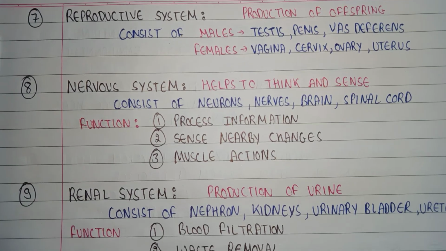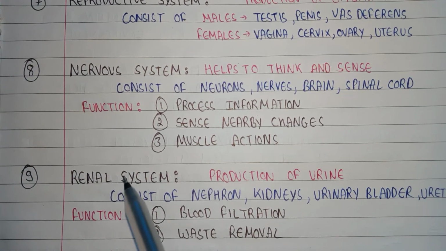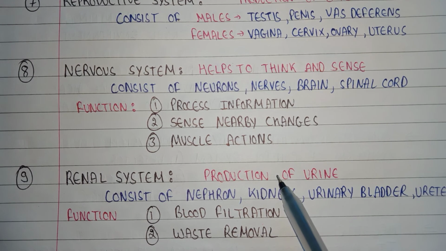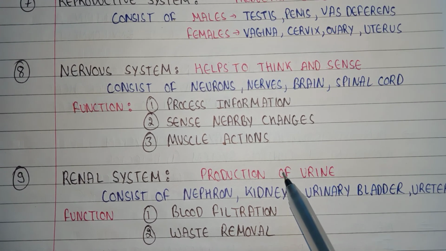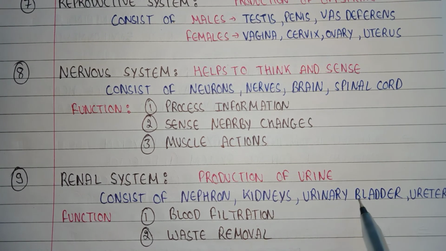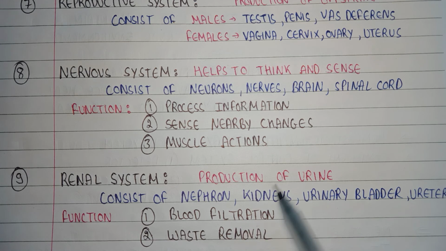The ninth is the renal system. The renal system helps in production of urine. Urine production is the main function of the renal system. It consists of nephron, kidney, urinary bladder and ureter. The function of the renal system is blood filtration and waste removal by producing urine.